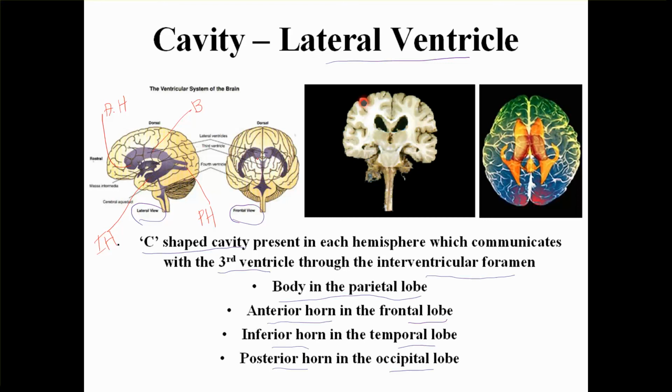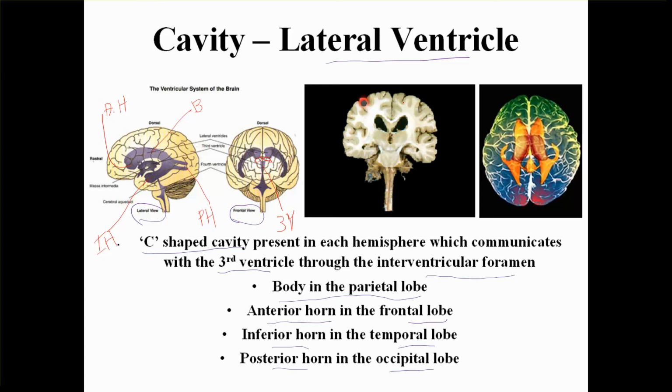Here also we can make out the two ventricles, and you can see the small communication. This is the third ventricle here. Can you see a small communication between the lateral ventricle and the third ventricle? That is called the foramen of Monro. So through the foramen of Monro, it is reaching into the third ventricle.